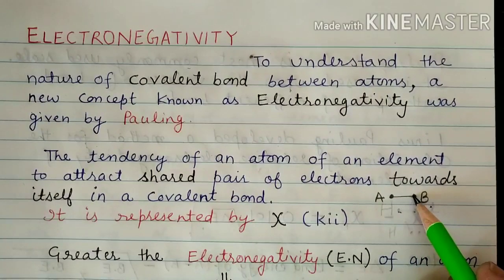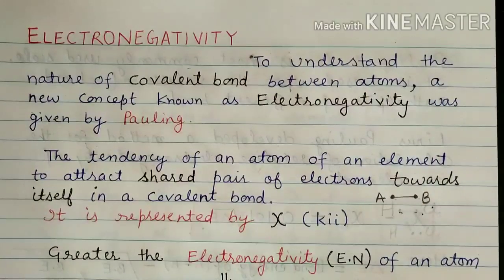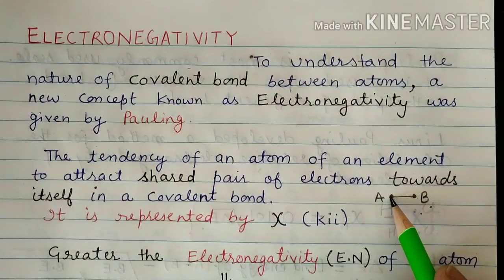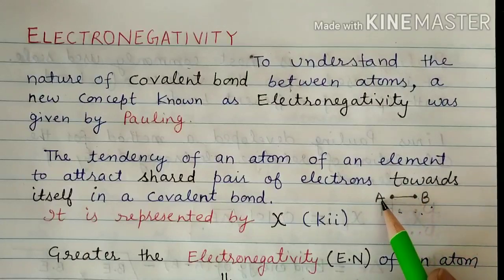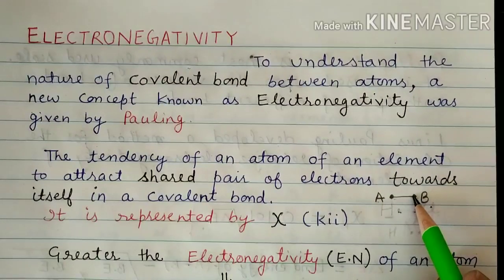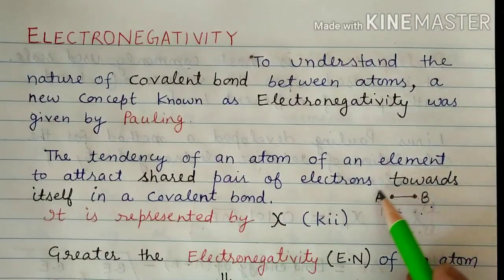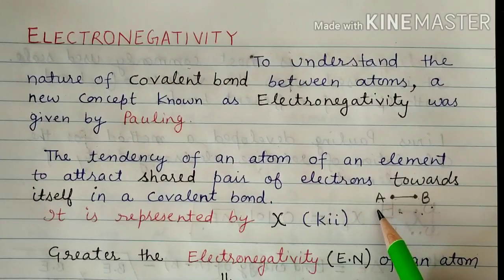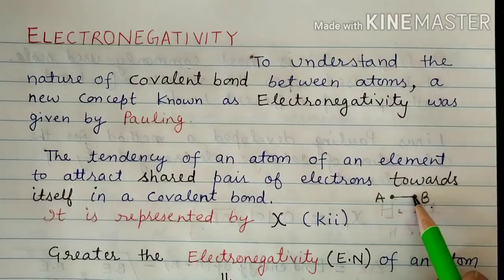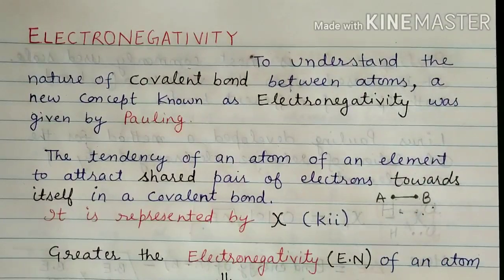One electron of A and one electron of B combine with each other to form a bond. This bond is called a covalent bond because there is equal sharing of electrons.